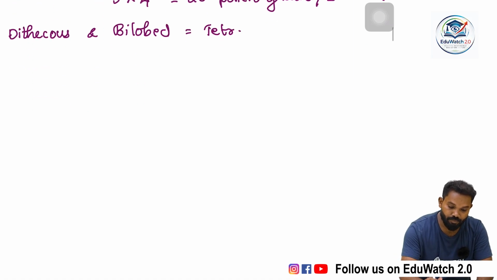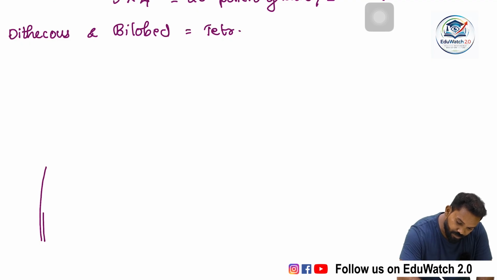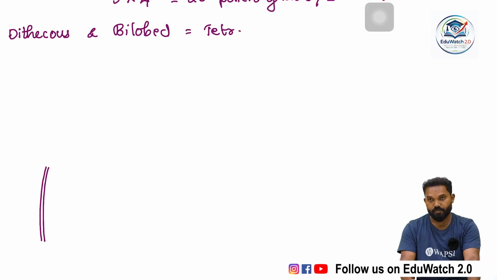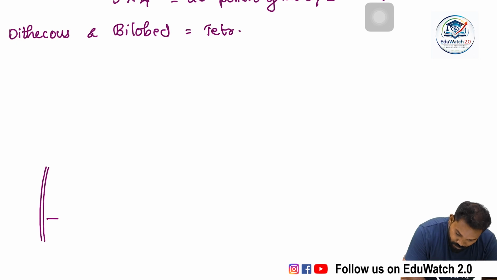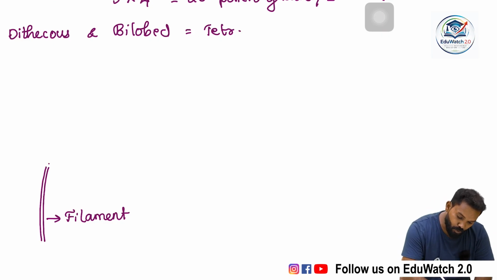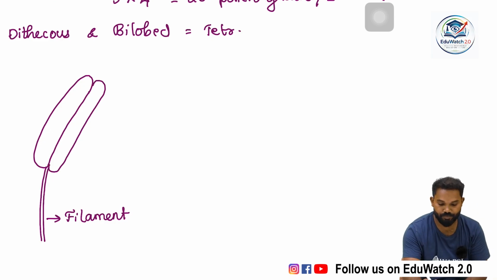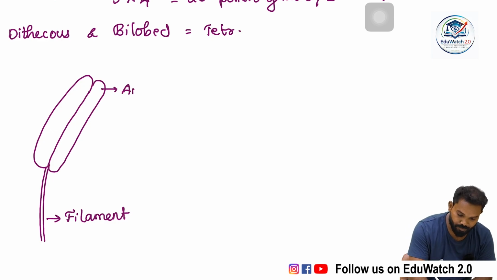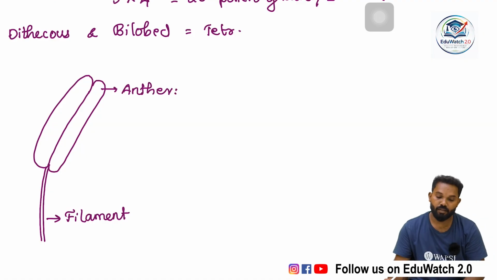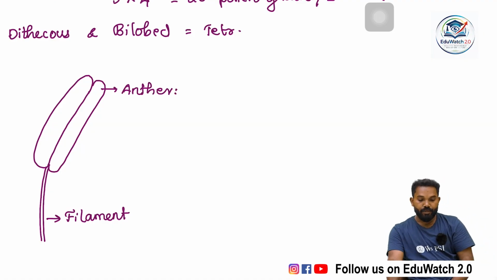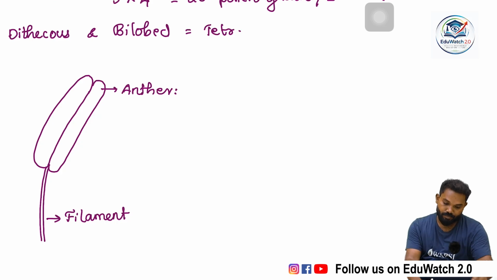Each stamen has 2 parts: the basal part that acts as the stalk, known as the filament, and the tip portion which is the fertile part, known as the anther.